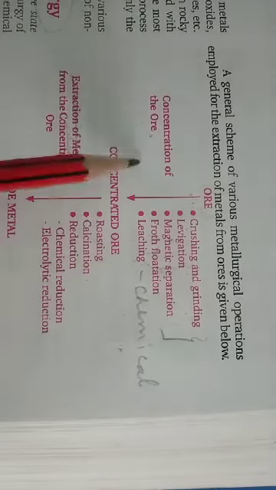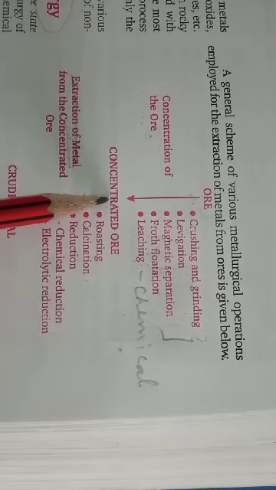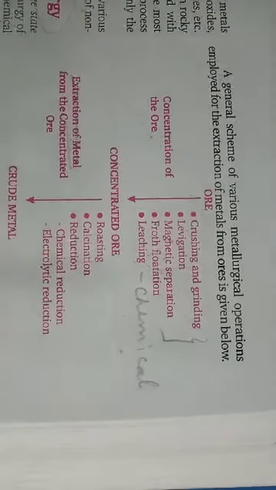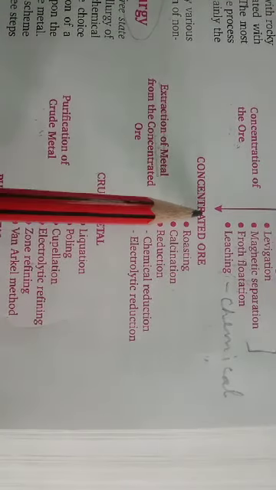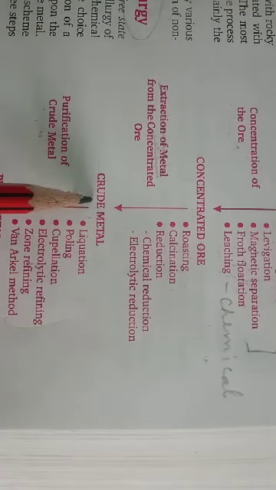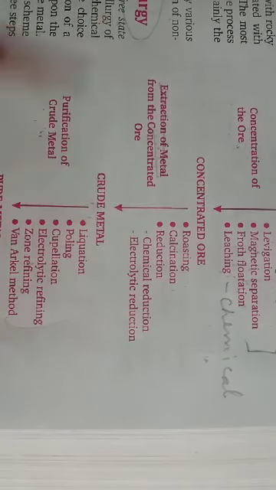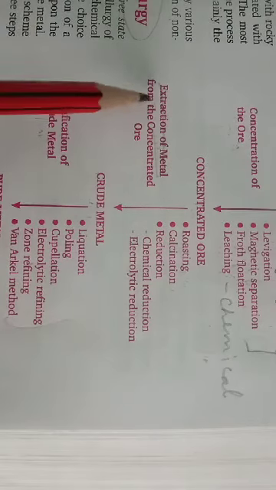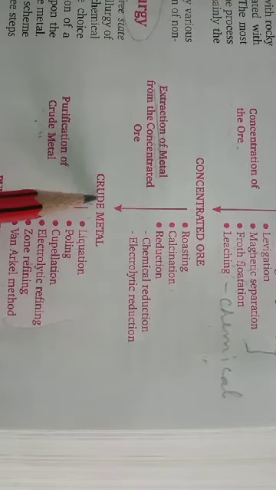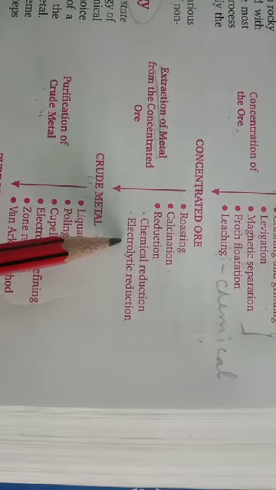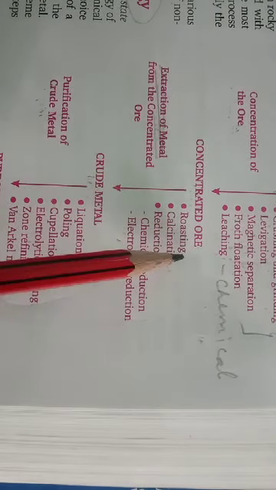Then from the concentrated ore you have to form crude metal. For this, first you will do roasting or calcination.